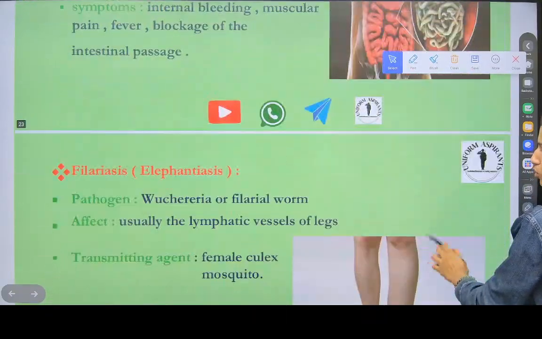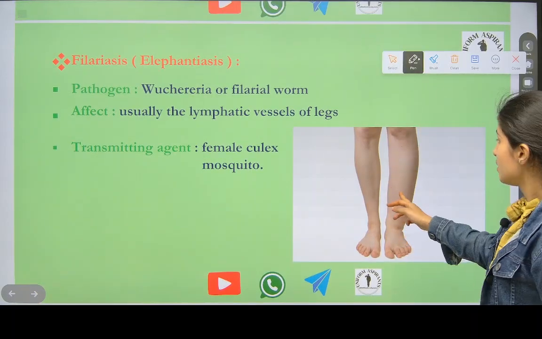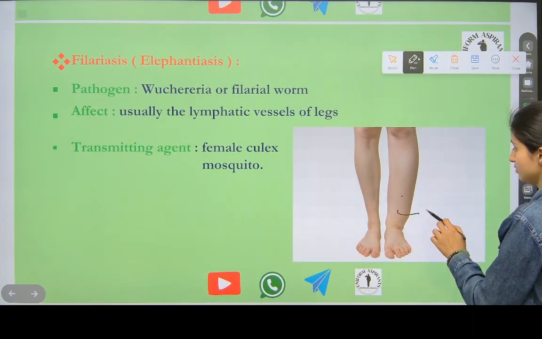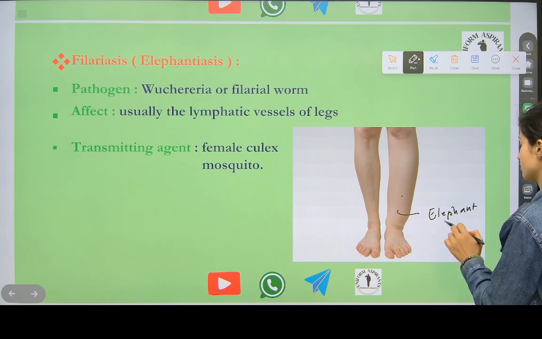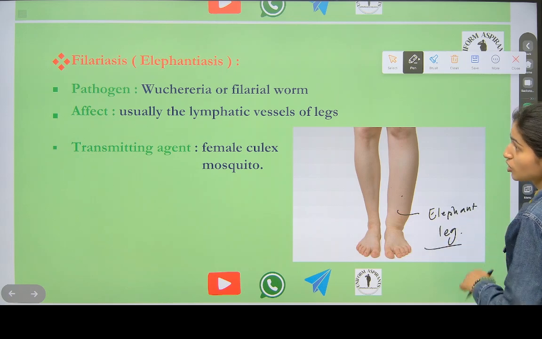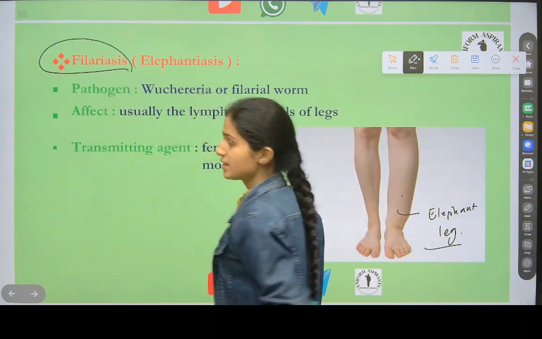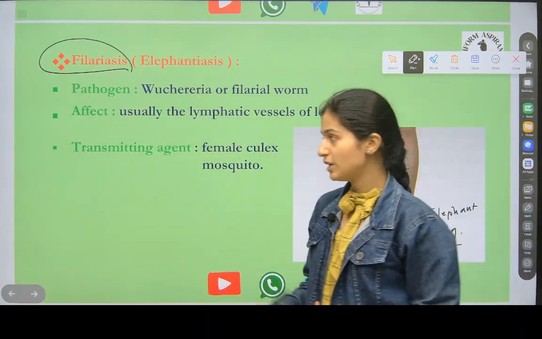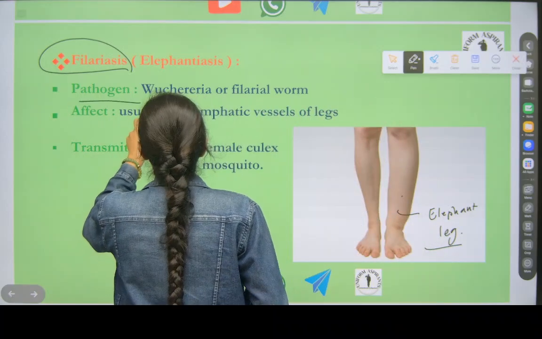Just as we have seen protozoa diseases and virus diseases, now see this. What is this? Elephant leg. This is caused because of what? Filariasis. Another name of elephantiasis is filariasis. What is the pathogen?